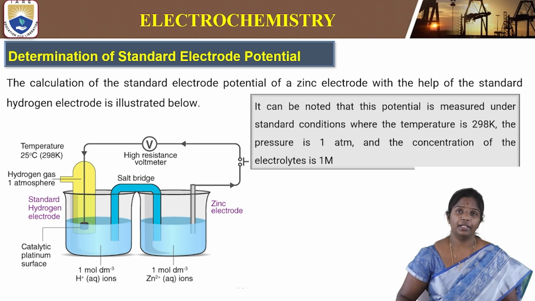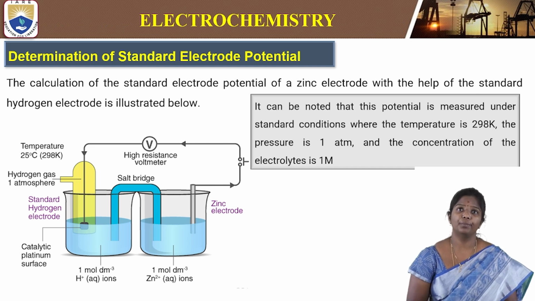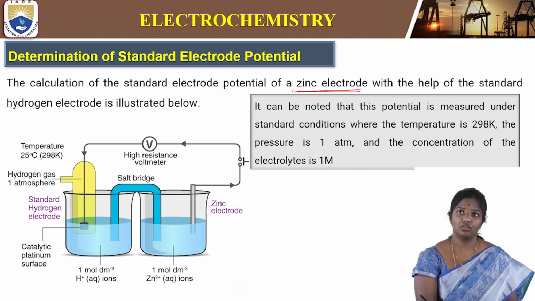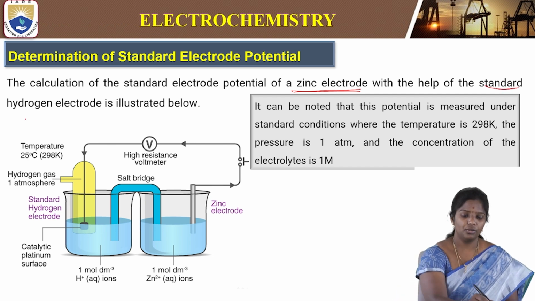So how do we determine the standard electrode potential? For example, if we want to determine the standard electrode potential of zinc, we have to take the help of standard hydrogen electrode.